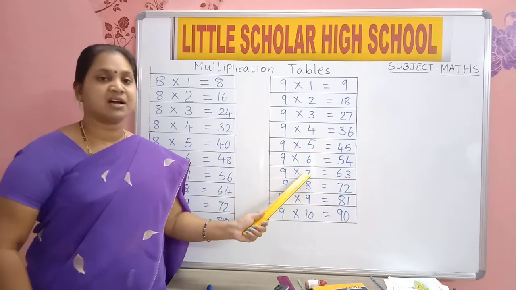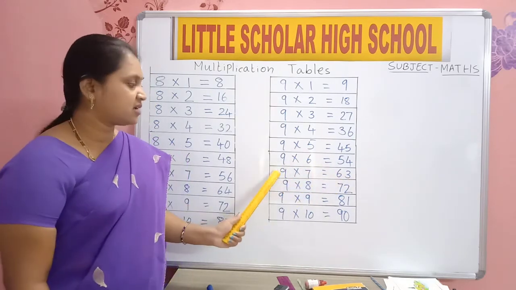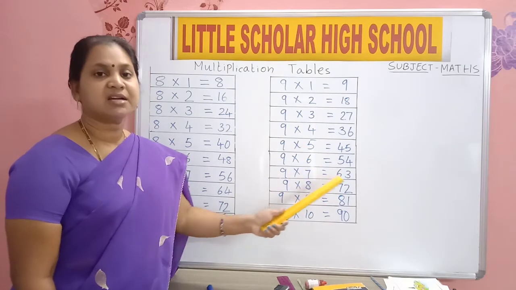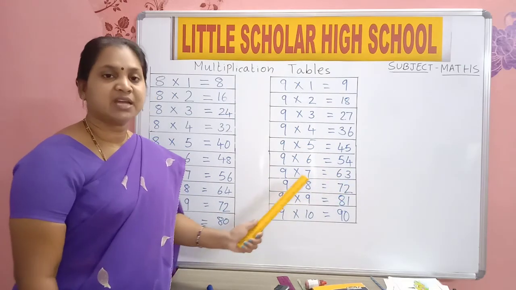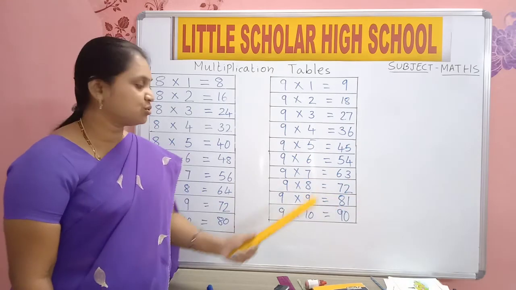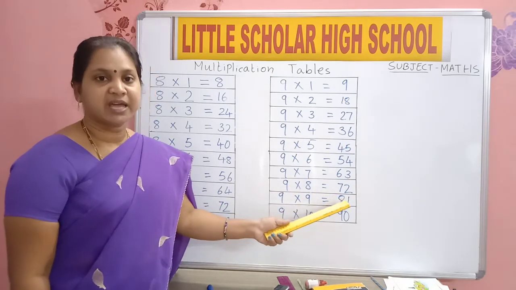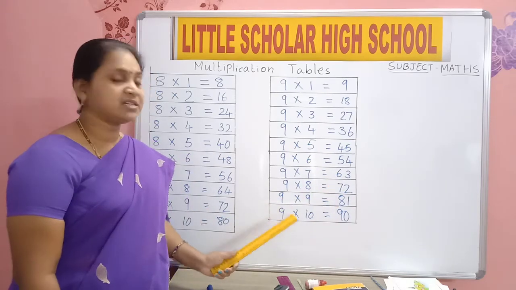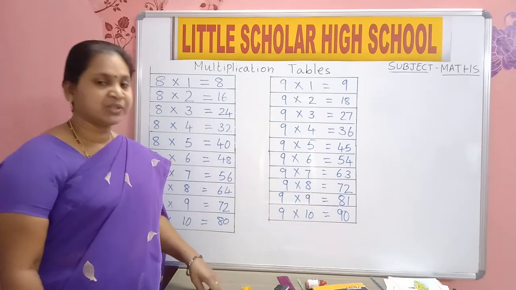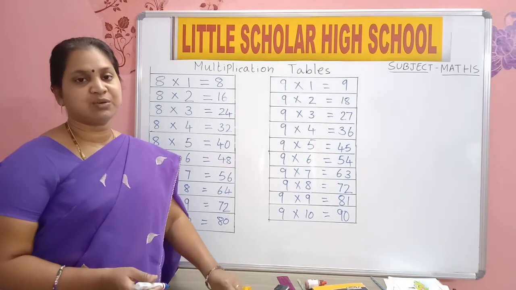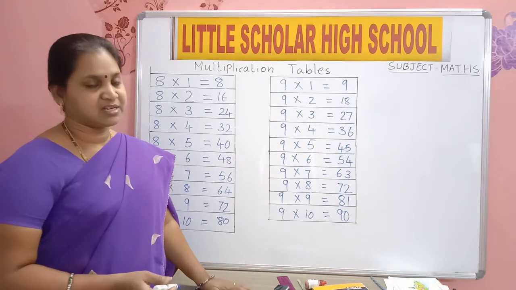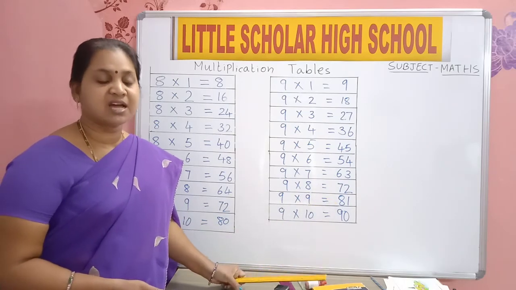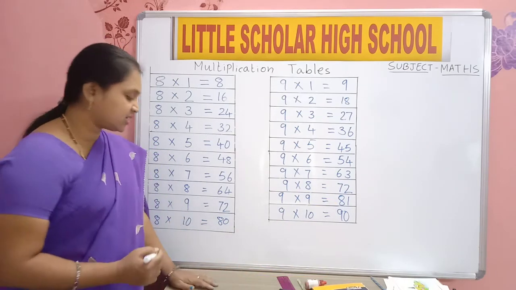9 8s are 72. 9 9s are 81. 9 10s are 90. Yes, finish writing classwork.